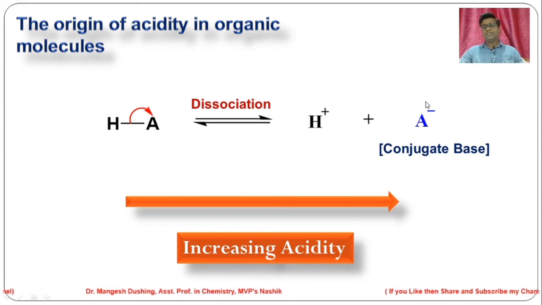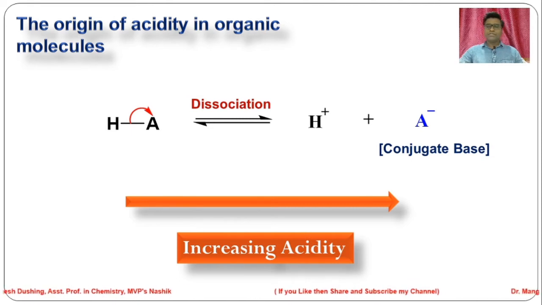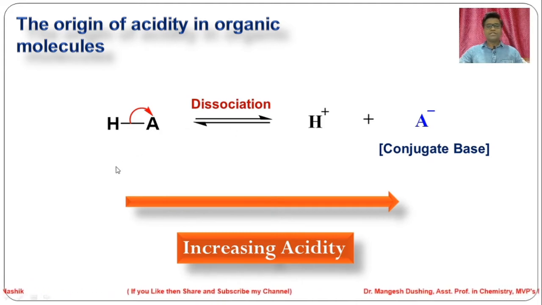For example, electron withdrawing inductive effect and electron withdrawing resonance effect are factors that stabilize this conjugate base. So the strength of the acid increases. So the strength of acids is increasing from left to right.